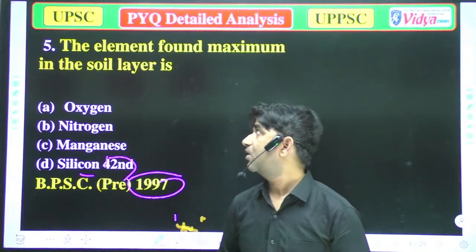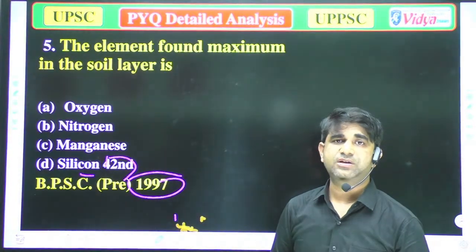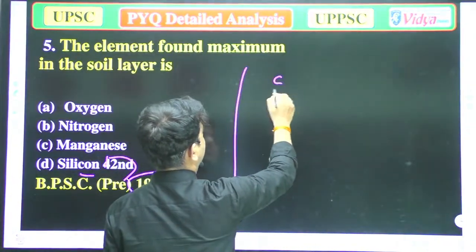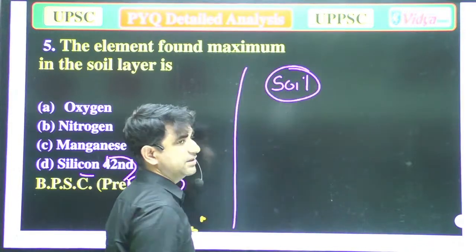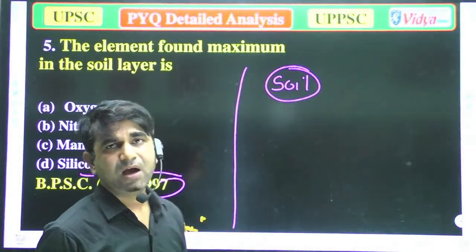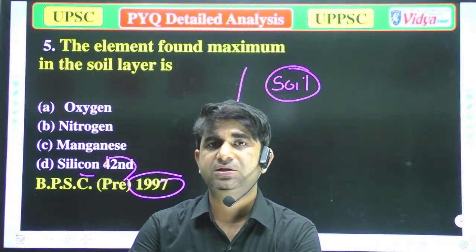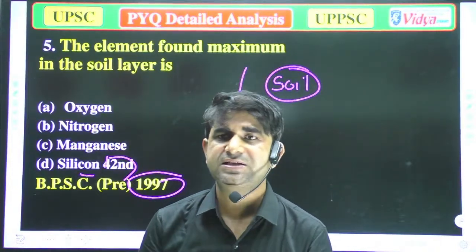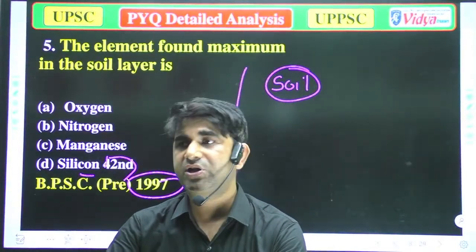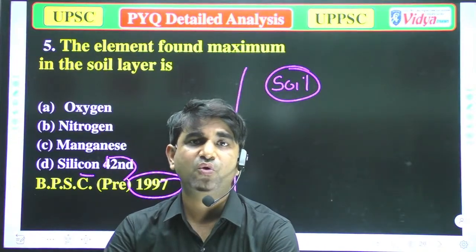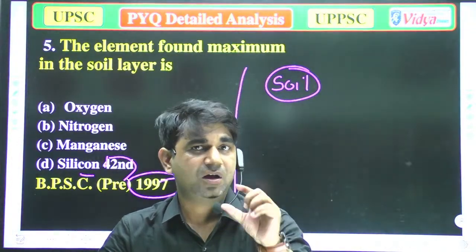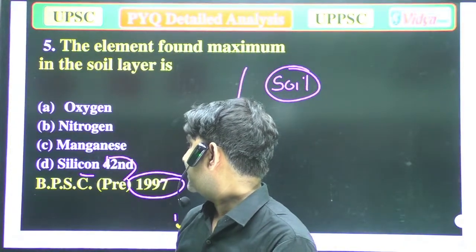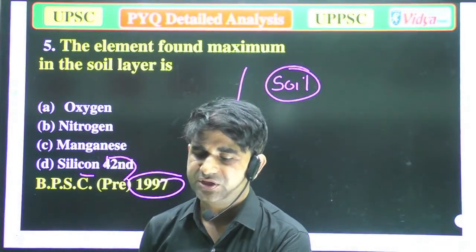Again, the element found maximum in the soil layer. I think you are aware that soil has various layers. About 118 elements are found on the earth. Some have been synthesized in chemical labs, but most are found in the earth. So which element is most abundant in the earth's crust? Oxygen, nitrogen, manganese, or silicon. Everyone, please try to attempt that question.